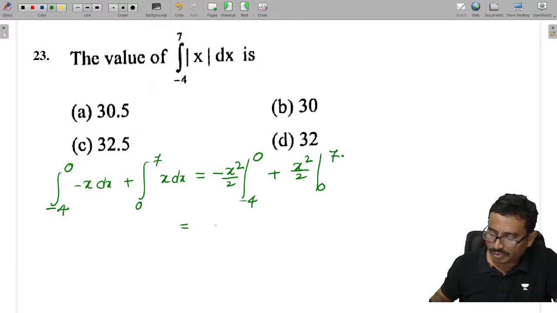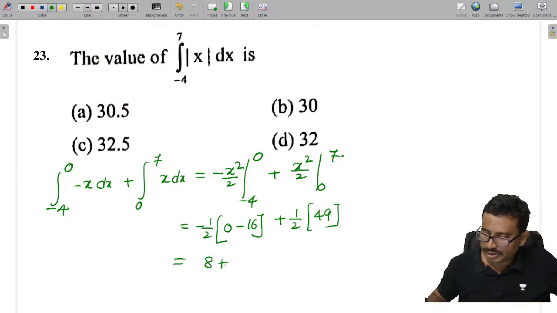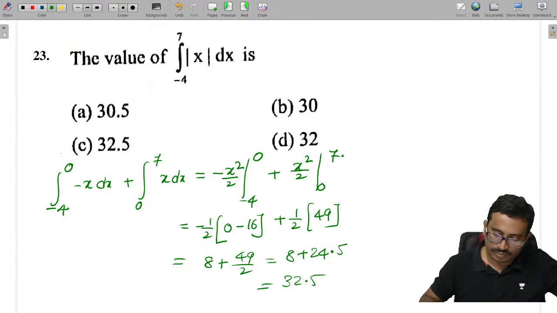So minus 1 by 2 into 0 minus 16, plus 1 by 2 into 49, which is equal to 8 plus 49 by 2. So 8 plus 24.5, how much is this value? 32.5.